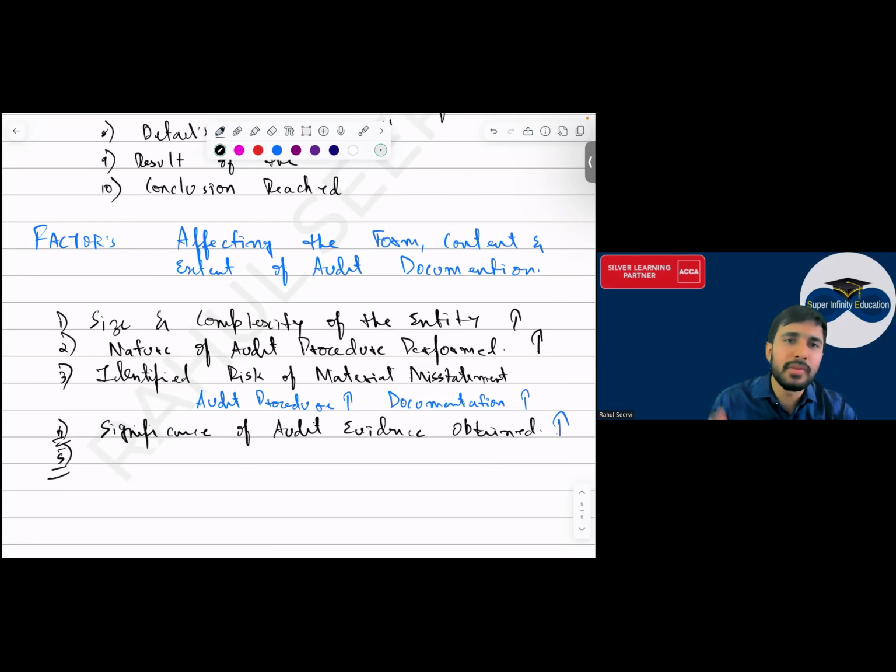What is the meaning of audit documentation? You have to write down completely how the audit was done. You have to maintain each and everything. Yes sir.